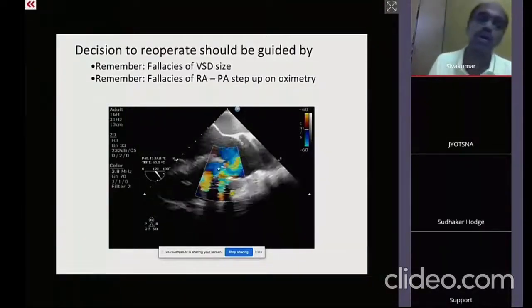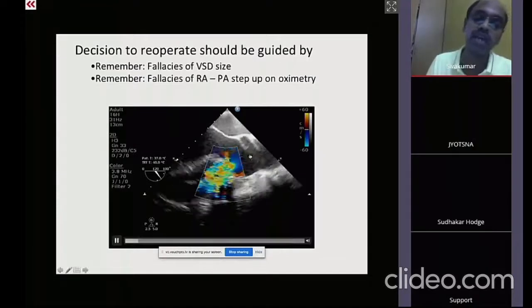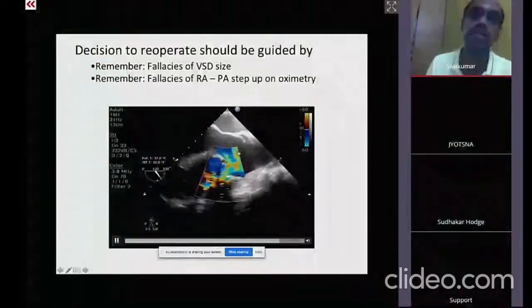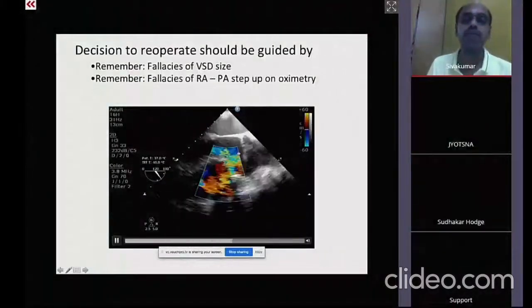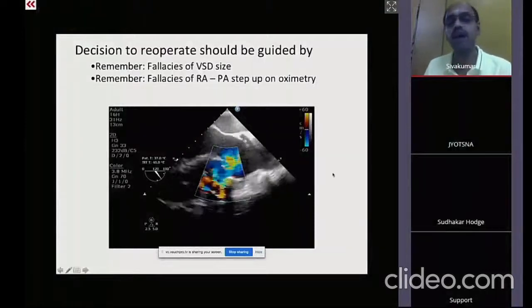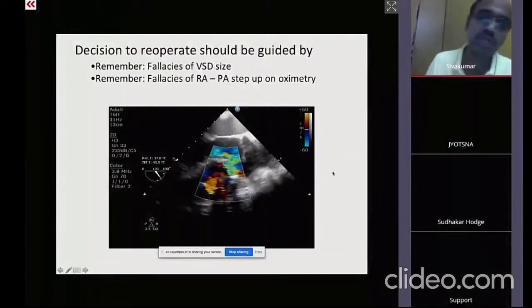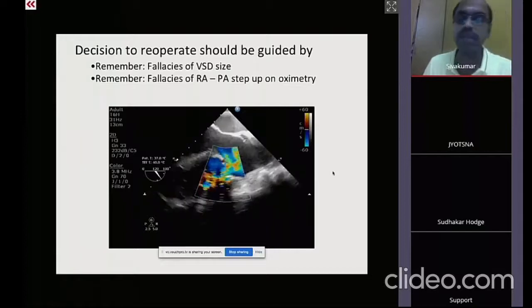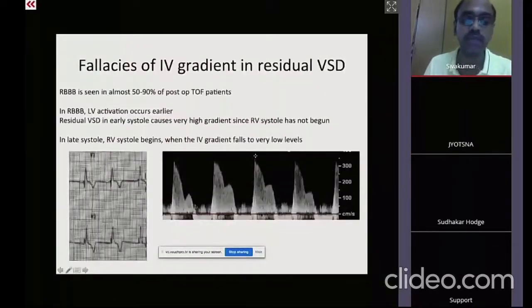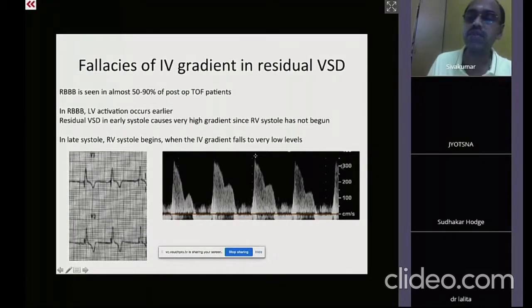Since the patient had already gone through two runs of cardiopulmonary bypass, there was an attempt to come off in a conservative manner. However, what happened? The patient comes to the ICU but remains extremely hypotensive. An echocardiogram is done from the thoracic window, and this is the interventricular gradient. So the surgeon says the interventricular gradient is almost 3 meters per second plus, which is 40 millimeters of mercury.